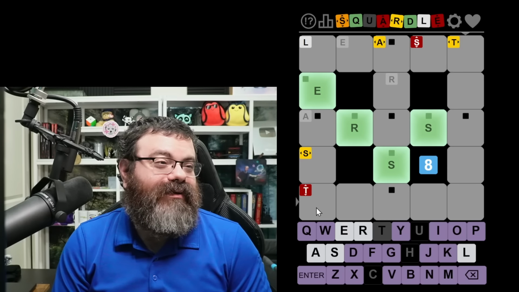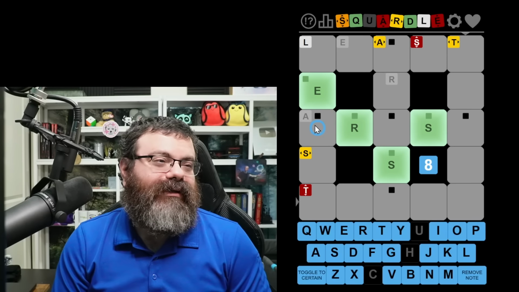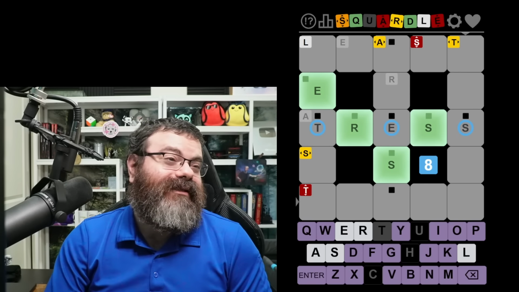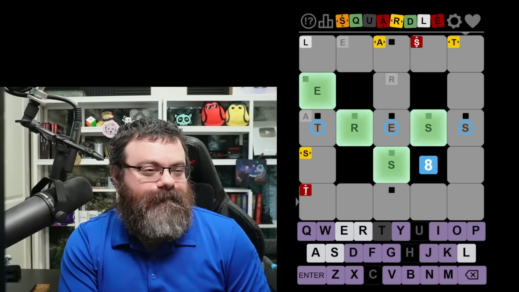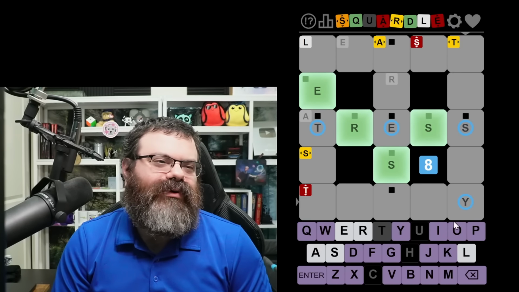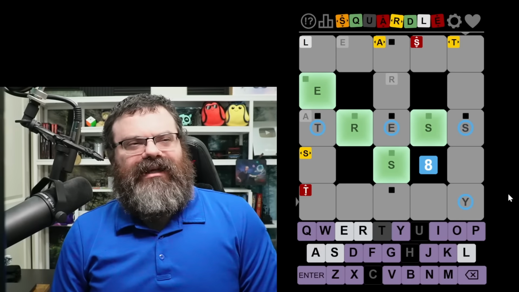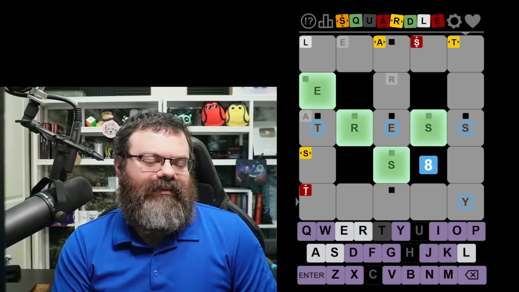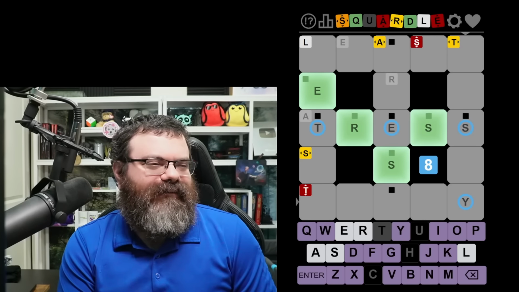There's a T in this word somewhere. So this could be truss. It could be another S. It could be tress, actually. What if this was tress? What does that mean for us? I could guess a word with S in the middle, I suppose. I like to make my first guess end in Y for this final one because it's just really, really common. Because both words end in the same letter, so it's going to be an E or a Y usually. There's other cases, but I like to try that first.